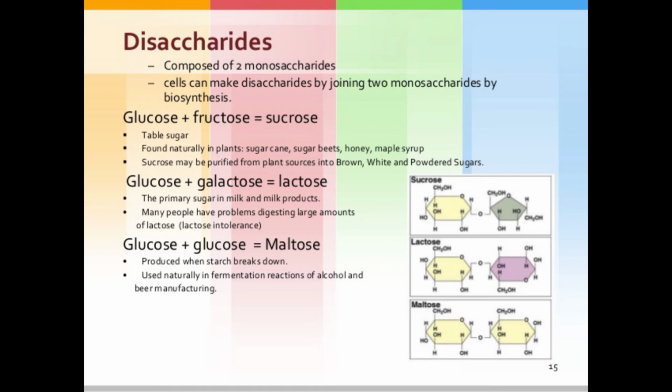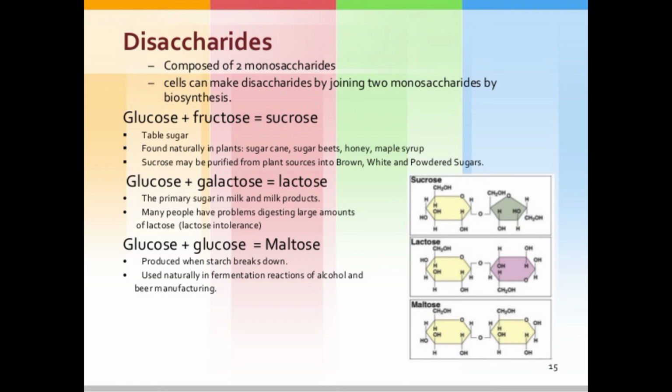Glucose plus galactose is called lactose, also called milk sugar, the primary sugar in milk and milk products. Many people have a problem digesting large amounts of lactose. Then glucose plus glucose is called maltose. These are the formations of the different disaccharide sugars, sucrose, lactose and maltose. Maltose is produced when starch breaks down, and it is formed naturally in the fermentation reactions of alcohol and beer manufacturing.